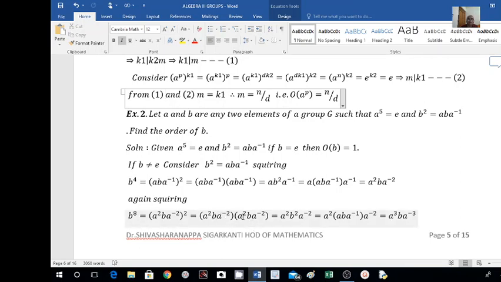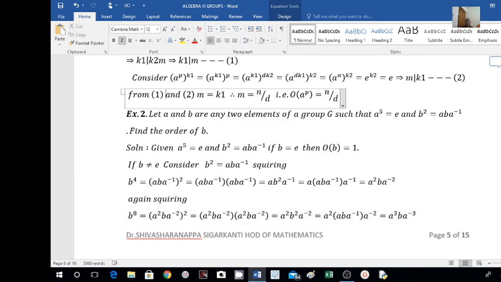So here I am getting B square, and prior to this one A square is there, A to the power of minus 2 is there. So that is A square, B square, A to the power of minus 2. Again I will substitute for this B square. A square as it is, B square is nothing but AB A inverse, into A to the power of minus 2. So this gives A square into A is A cube, the B as it is. A inverse into A to the power of minus 2 means this is equal to A to the power of minus 3. So I got B to the power of 8 is equal to A cube B A raised to minus 3.